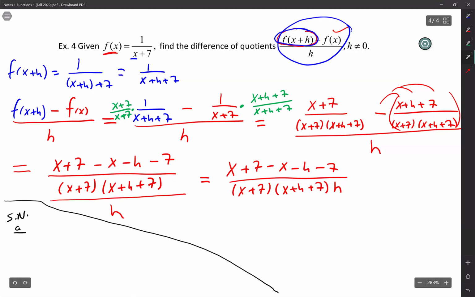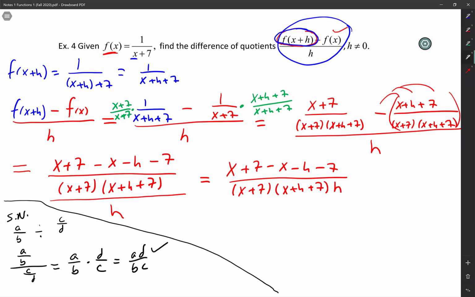All right, side note. If you have a fraction like A over B and I have another fraction like C over D, and I told you to divide those, you would go, okay, I'm going to divide those. So I'm going to go A over B divided by C over D. Do you guys agree that that is the same thing as saying A over B times D over C? You can say yes or no. Do you guys agree with that? Yes. Perfect. So this is AD over BC. We're happy with that. No one's gonna say no to that.